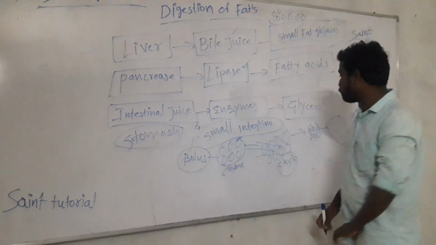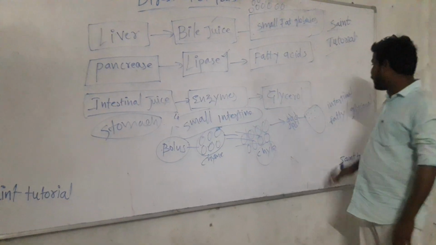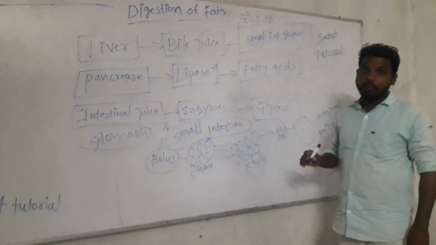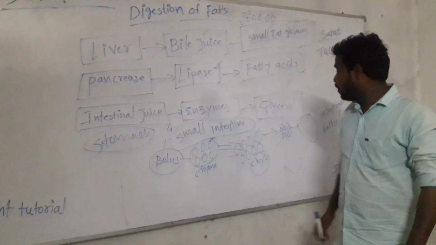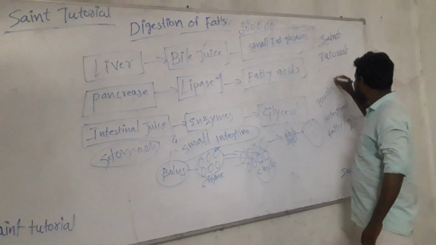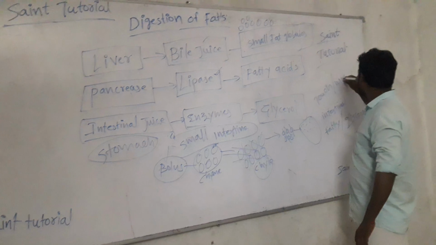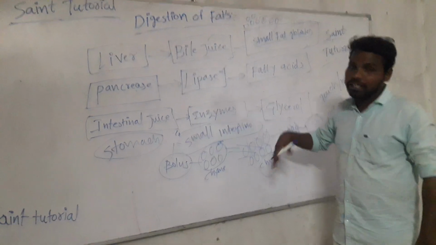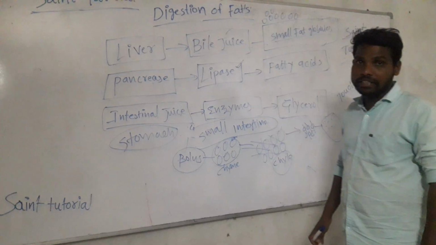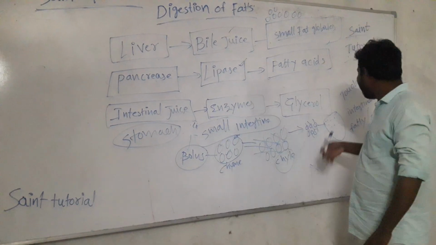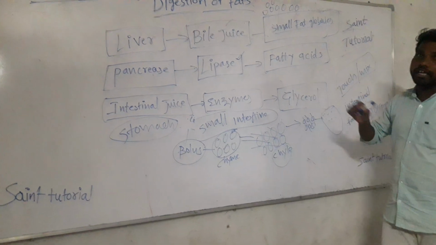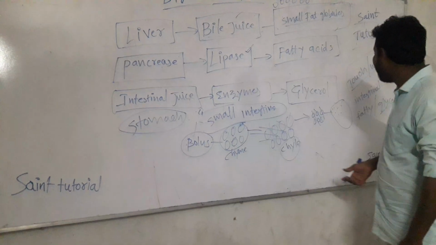To understand glycerol, what is glycerin? It is an antiseptic used for mouth infection, which can mix with water. So these fatty acids and glycerols are the nutrients of the fats. They are also in the form of the same oil, but they are very nano. They can easily mix with the blood.